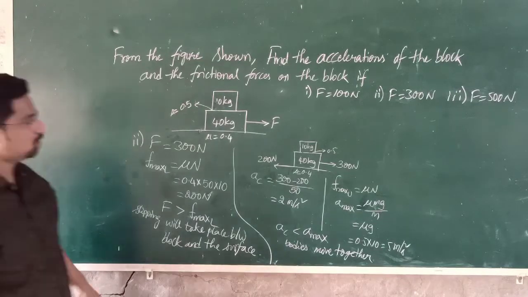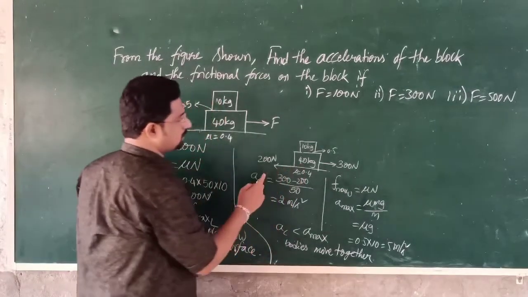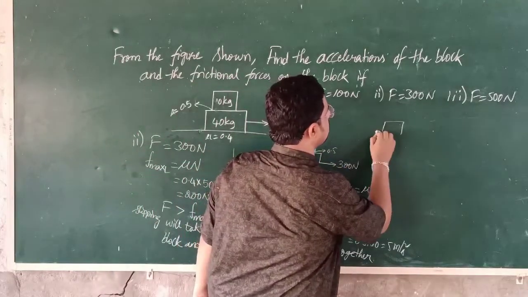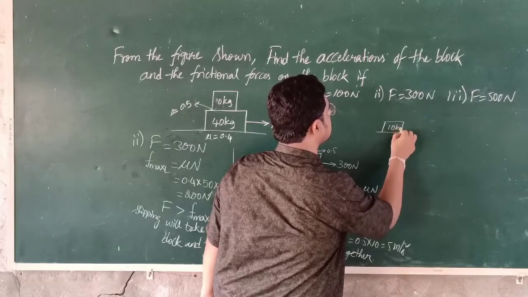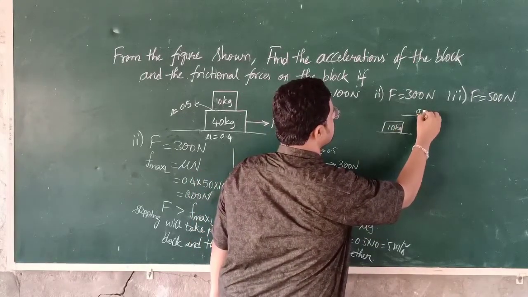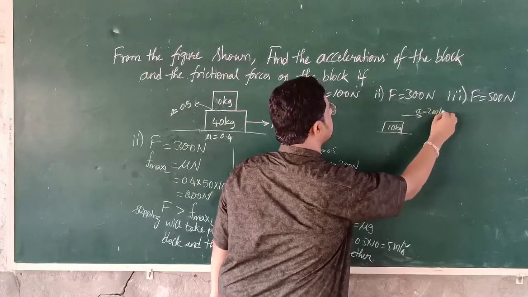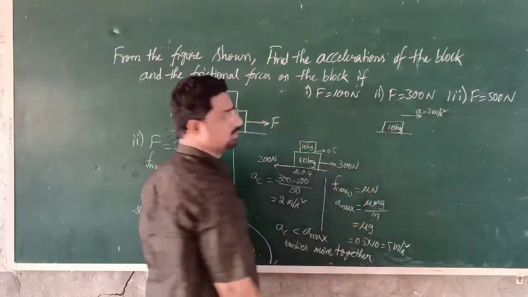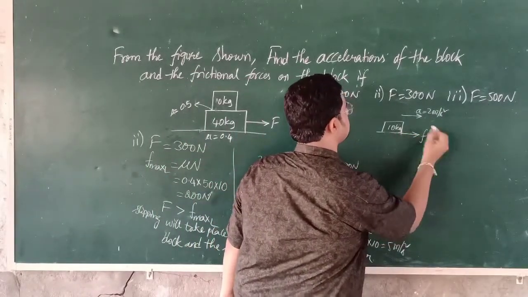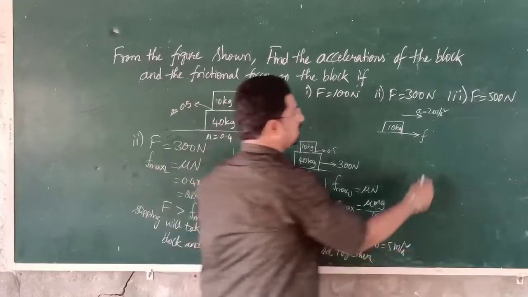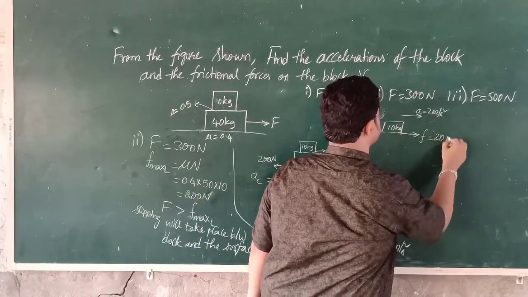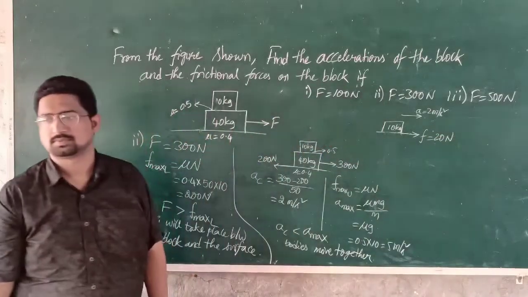Okay. So on the lower block it is clear that, on the upper block, that is 10 kg, 10 kg block is moving with some acceleration AC is equal to 2 meter per second square and its mass is 10. So the frictional force will be acted in this way, isn't it? F is equal to MA, that is 20 Newton. Understood?